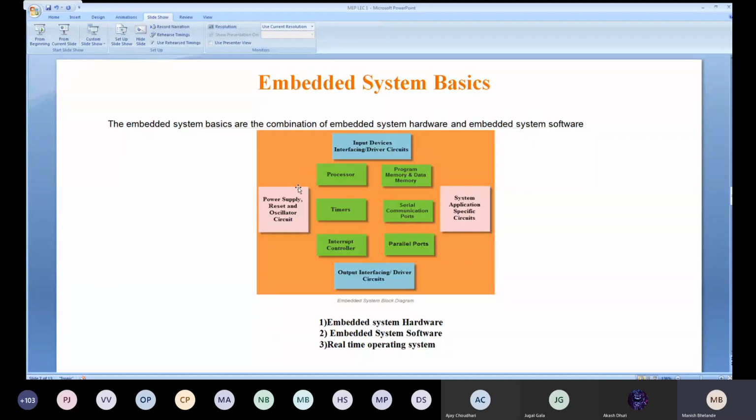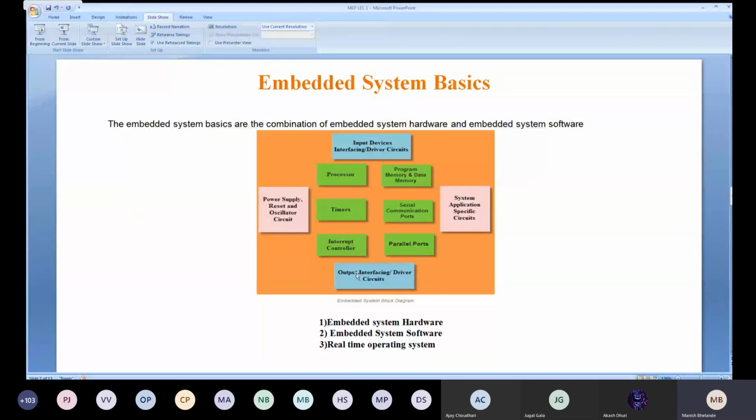Just the previous diagram you are seeing. Now what will be the input? Power supply, reset and accelerator circuit. Accelerator circuit is used for the timing, for the time management. Then again you are having the input output devices, drivers and other.